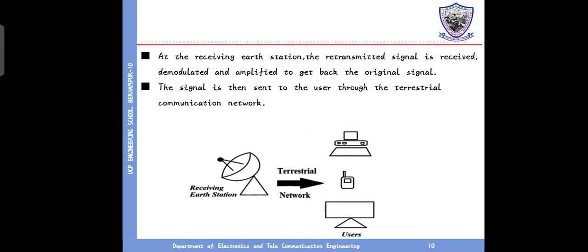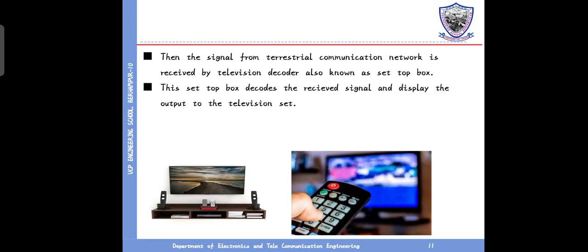This is the computer, this is the TV and users. Then the signal from the terrestrial communication network is received by the television decoder, also known as the set-top box. The set-top box decodes the received signal and displays the output on the television set.